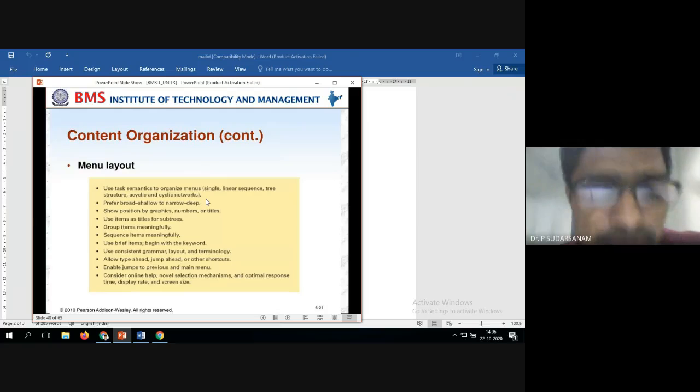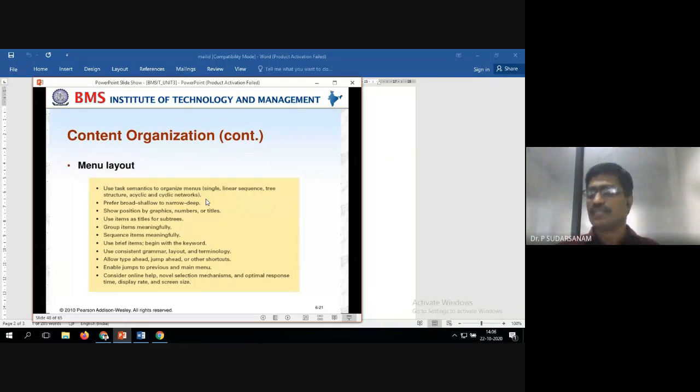Now for menu layout, we have to see what precautions to take and how to prepare it. Menus and menu items: I hope you are doing mini projects. Some of you might have used menus already.